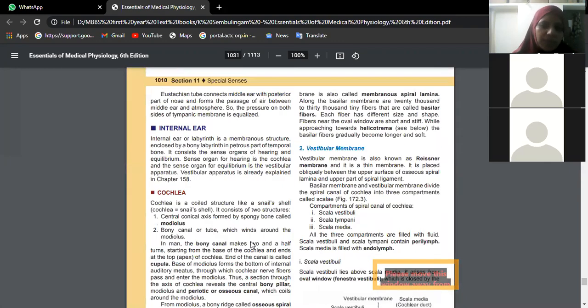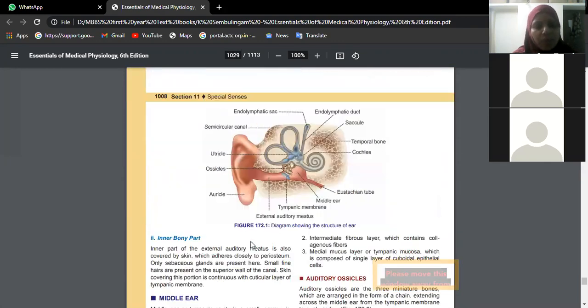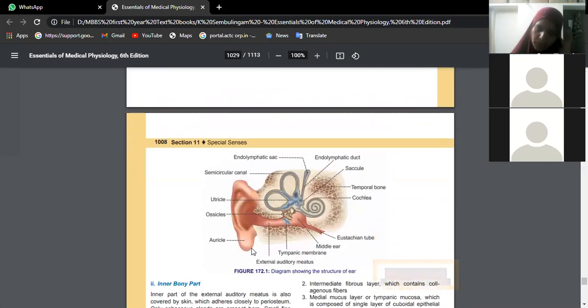Okay, I will first help you with this diagram, then we can go with the definition. Anyhow, it's a 2 marks question only. Impedance matching in the sense, see, the ear is collecting the sound waves, that is the pinna. From here, the sound waves pass through the external acoustic meatus and hit the tympanic membrane.